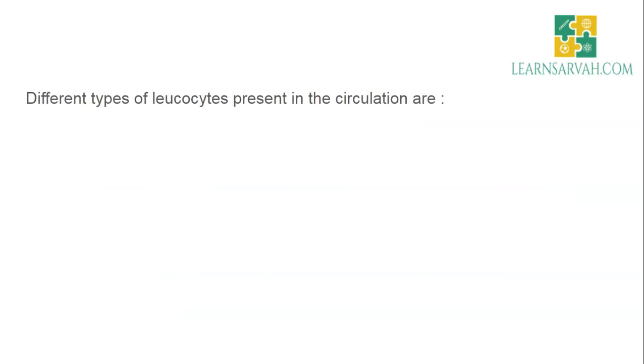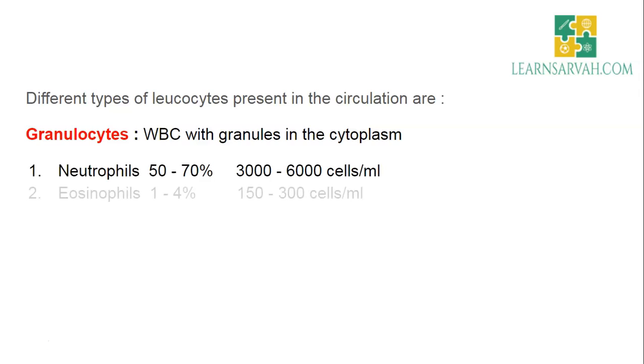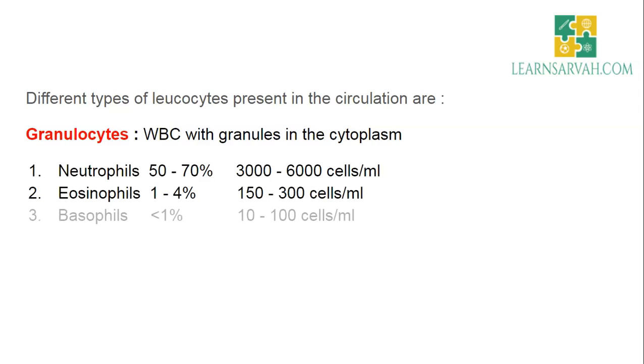There are different types of leukocytes present in our circulation. Broadly, we can classify them into granulocytes and agranulocytes. First, granulocytes. It means that there will be granules in the cytoplasm of the WBCs. Mainly, there are three types of granulocytes, that is neutrophils, eosinophils and basophils.